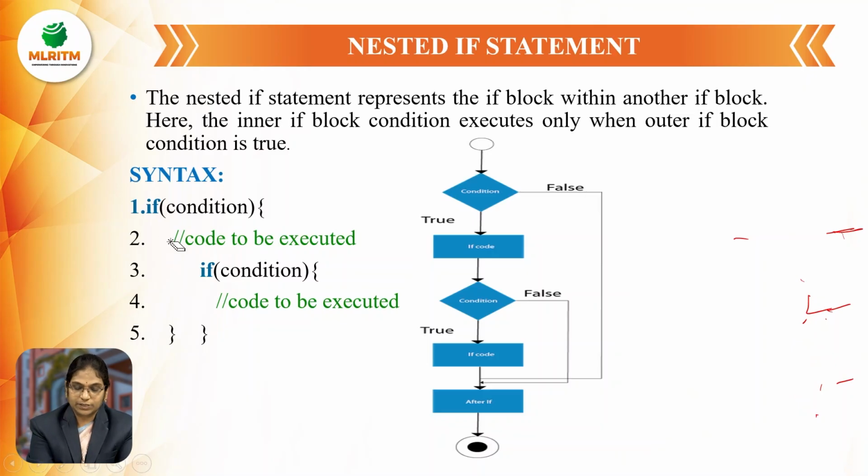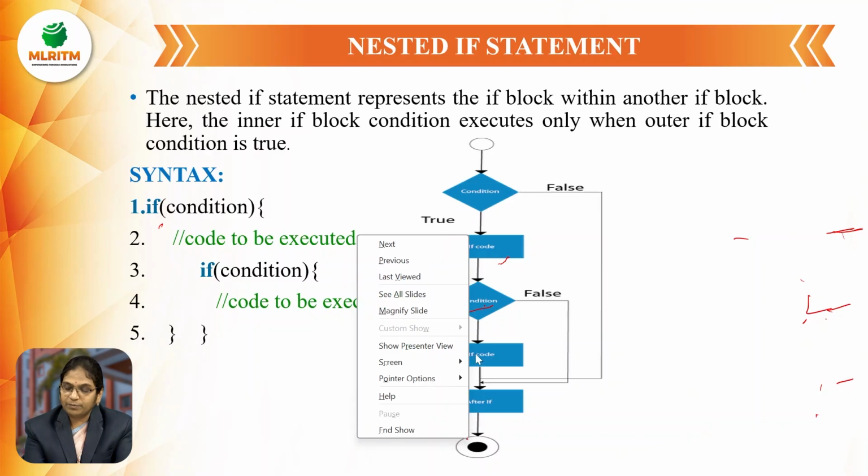So let us see the example or syntax. If condition. First I have written the condition. If the condition of the first if is true, it enters into the inner if code. And if it is also having one condition, if it is also true, then only it enters into the another inner block. That is the sequence of the execution of the nested if.